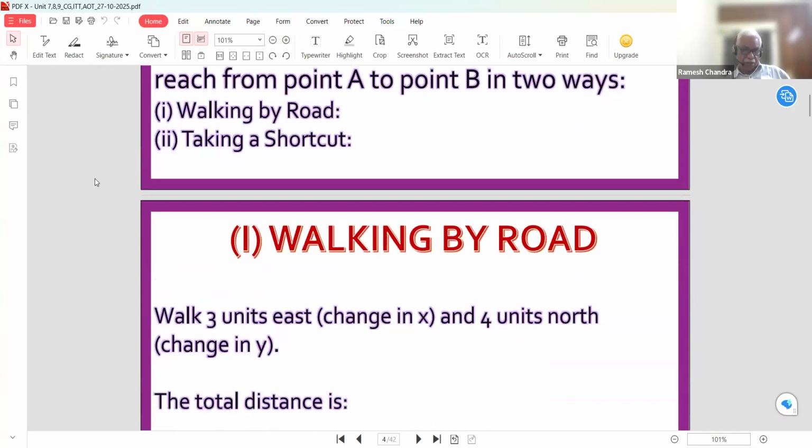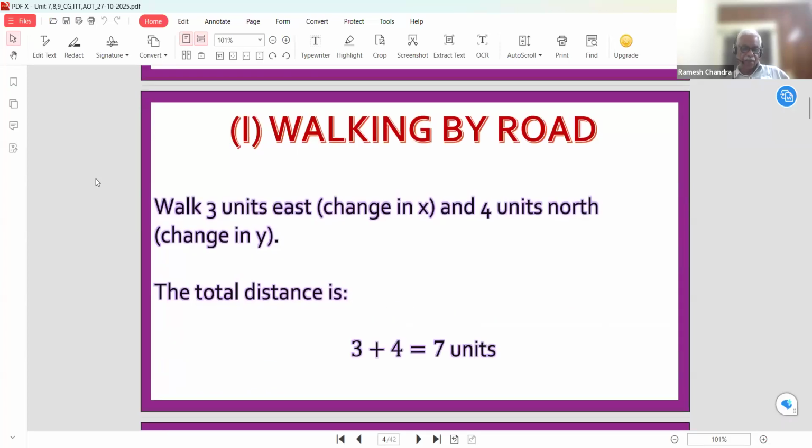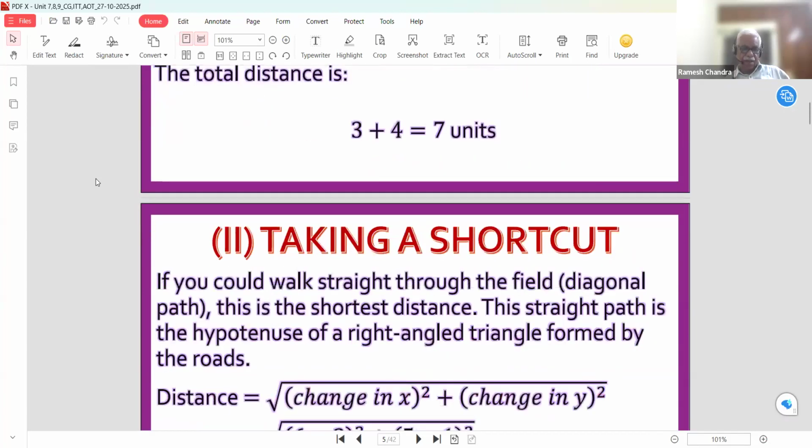Walking by road, you walk 3 units east, the change in x, and 4 units north, the change in y. The total distance traveled from A to B is 3 plus 4, that is 7 units. Now let's take the shortcut.